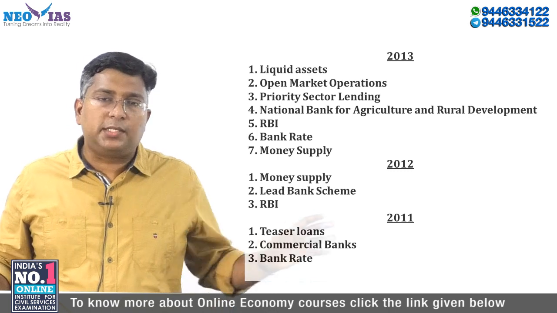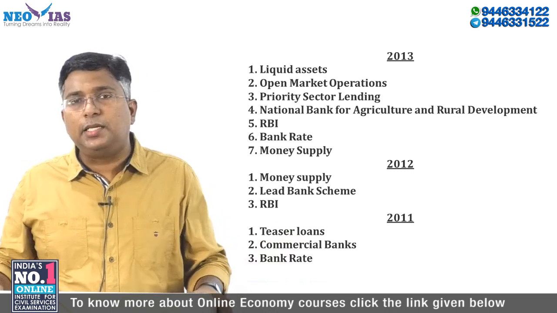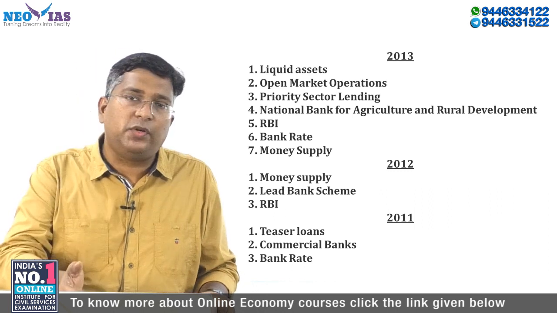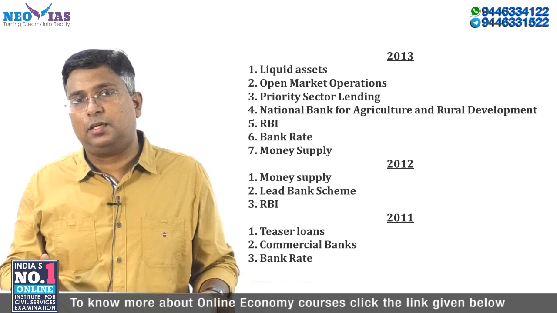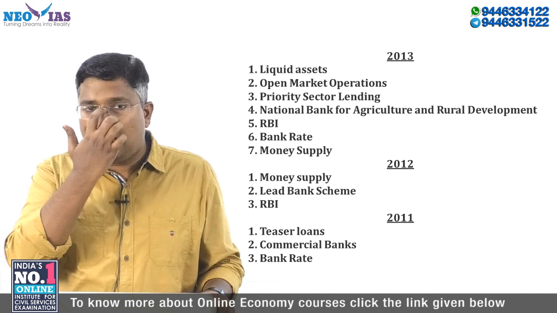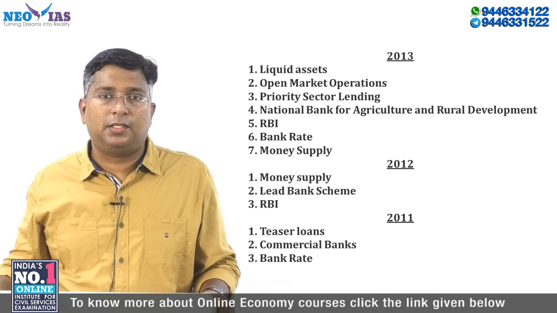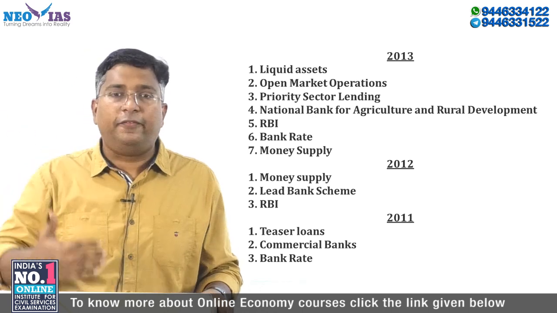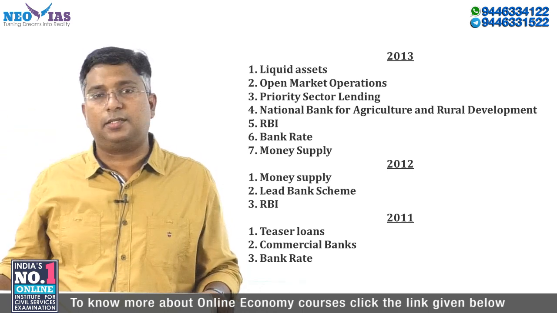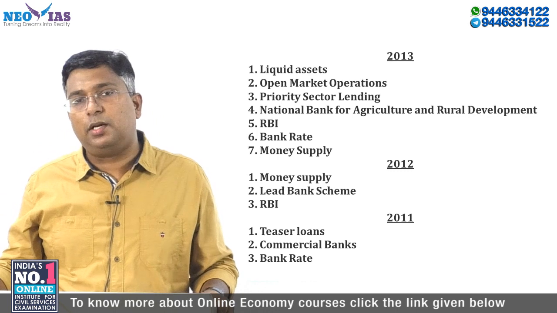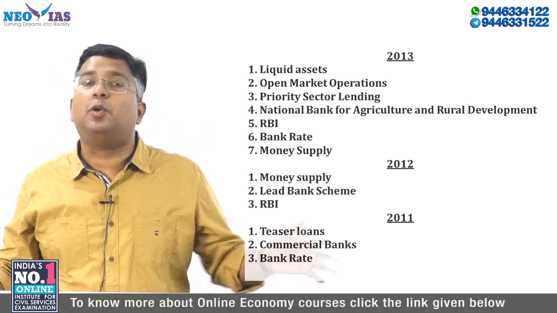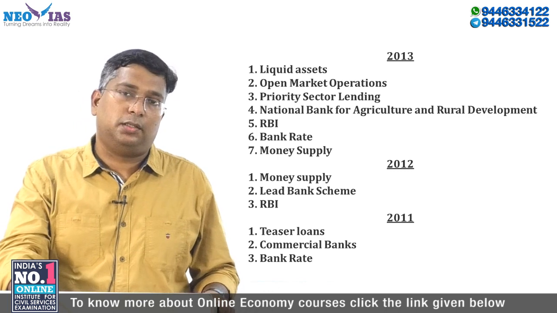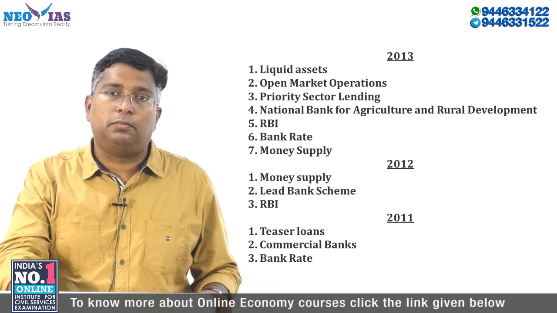By looking into these last 10 years of questions, one thing is very clear. UPSC is asking questions both from conventional areas as well as current affairs. See, in this session we are discussing only important current affairs topics. But that alone is not sufficient. Along with current affairs, you have to cover all the conventional areas from all the economic topics, core topics, including money and banking. Now let's see the important current affairs topics from money and banking.